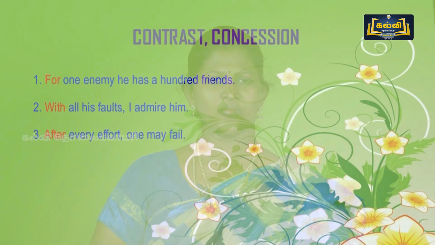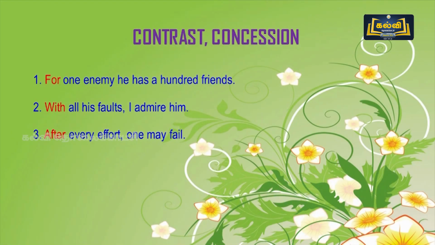Then come examples for contrast and concession. First example is, for one enemy he has 100 friends. Here, for is the answer. Second one, with all his faults I admire him. Here, with is the preposition.